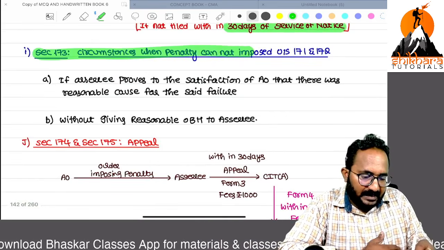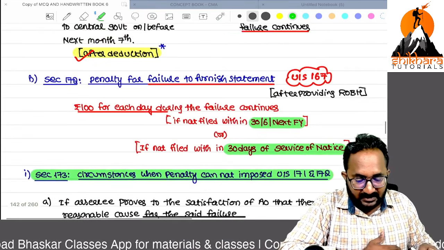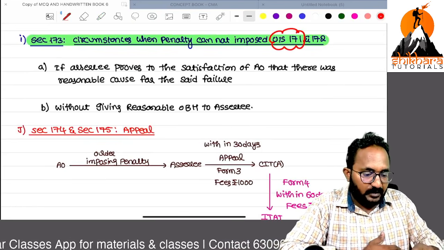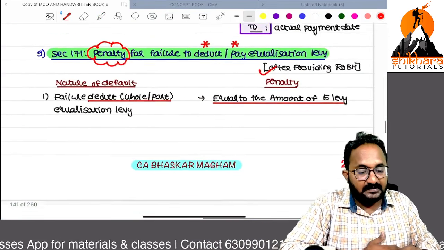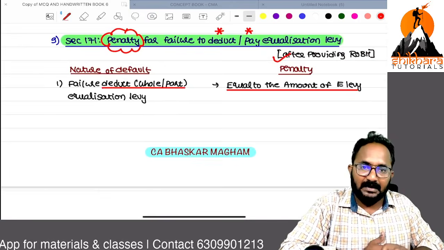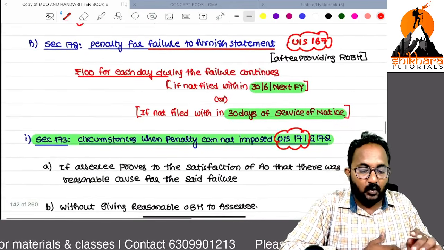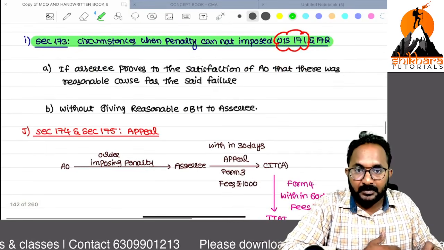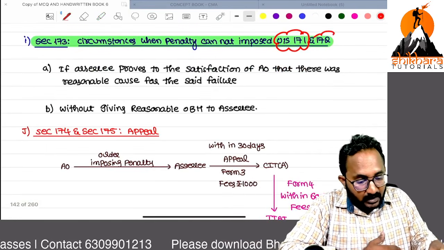Circumstances where penalty cannot be imposed under section 171 and 172. 171, I think you know. Yes, what is that 171? If you have not deducted and paid the equalization levy, that is a penalty. 172, if you have not furnished the statement, penalty. These two penalties will not be applicable in certain cases.